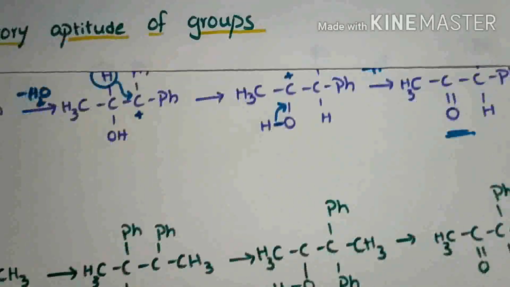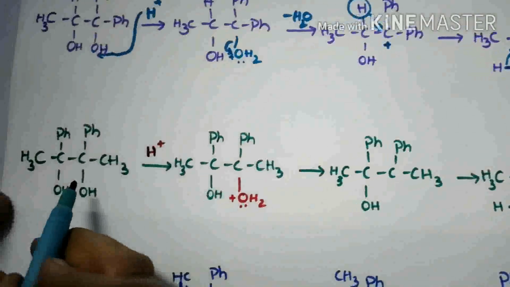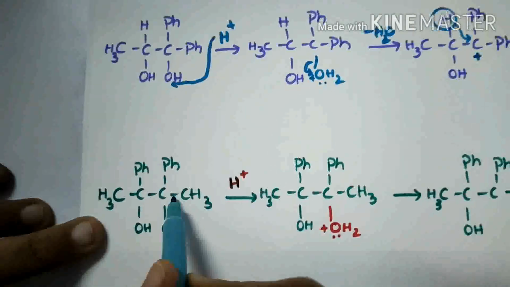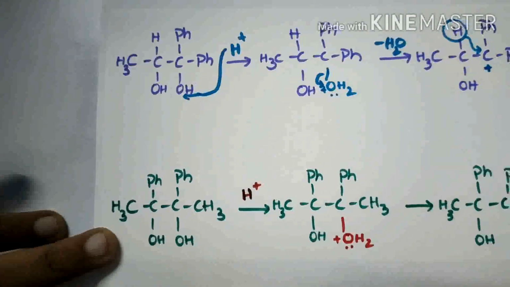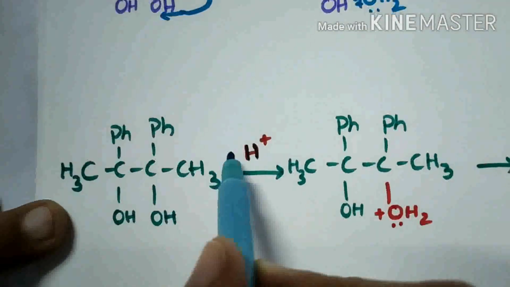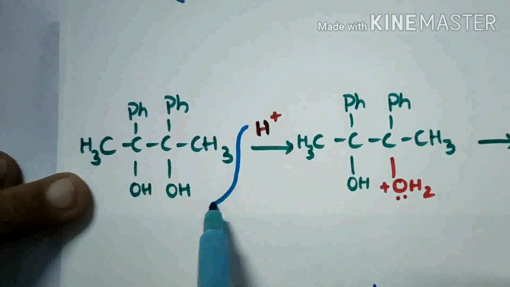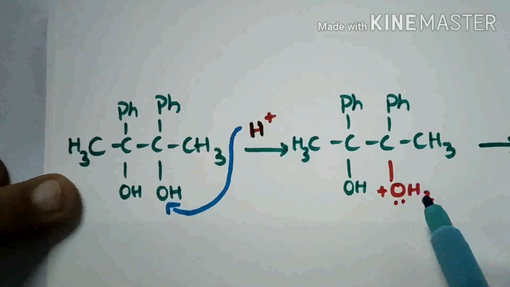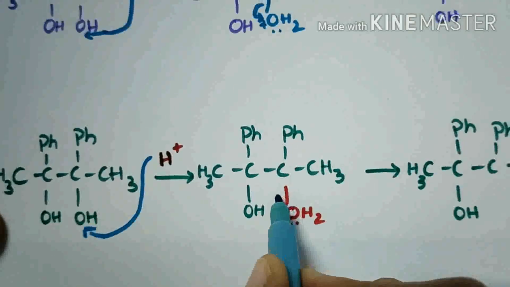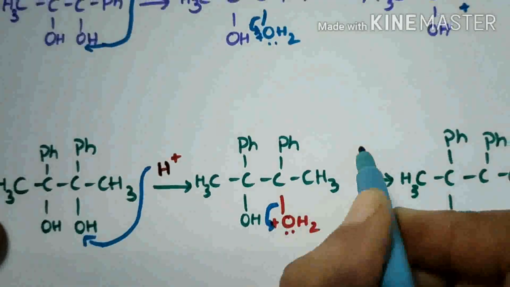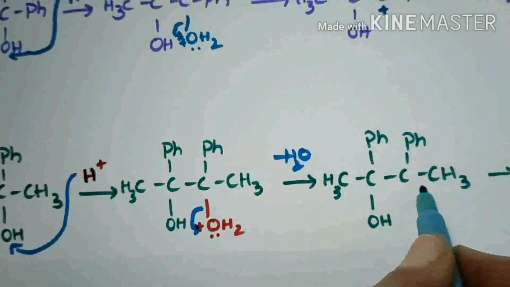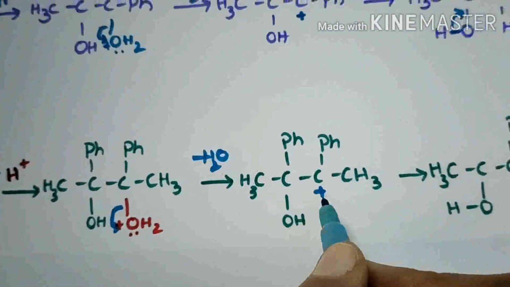And next, here in this compound, the groups attached to these two carbons are the same. So here there is no problem for protonation of OH. So one of these OH is protonated and it will form OH2 plus. It will be removed by bond breaking as an H2O molecule and then it will form a stable carbocation.